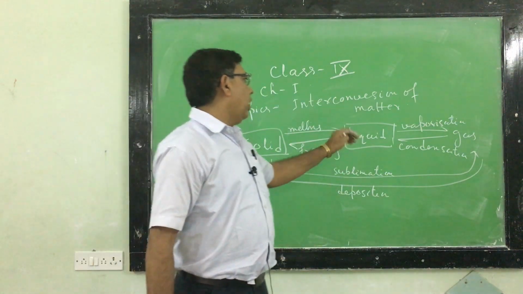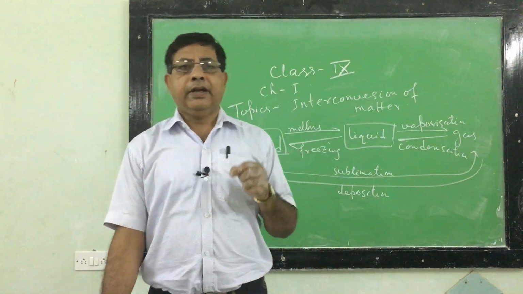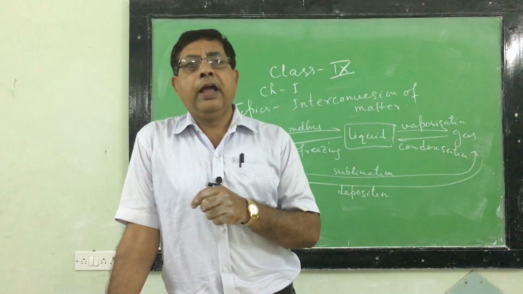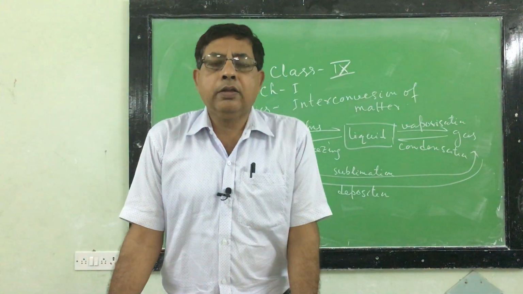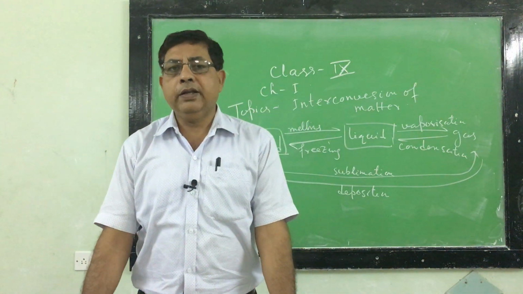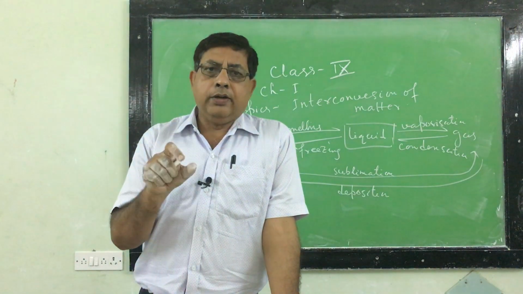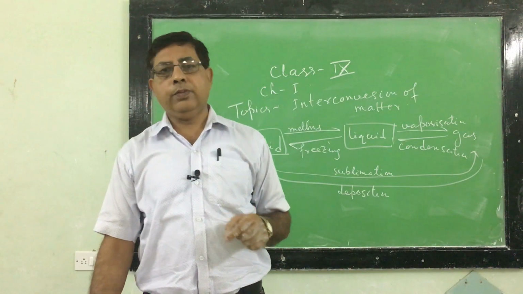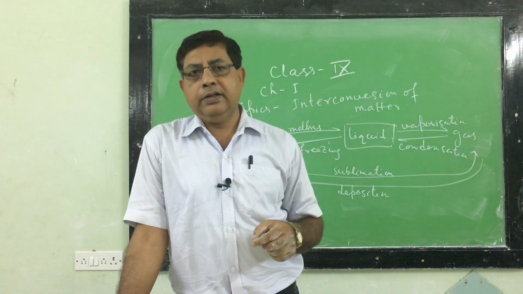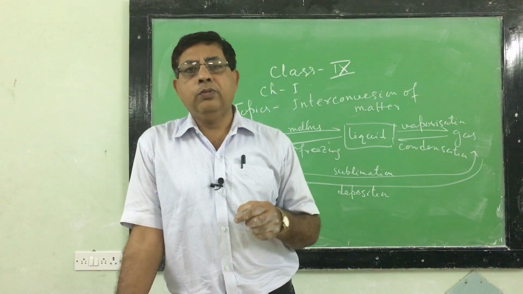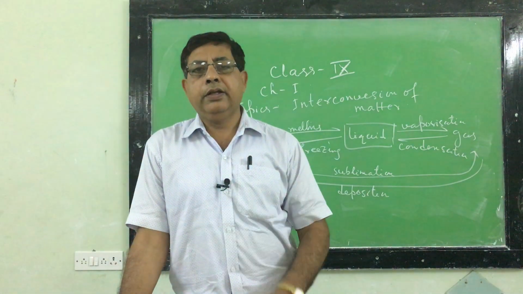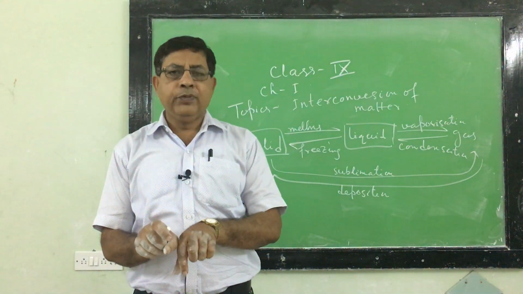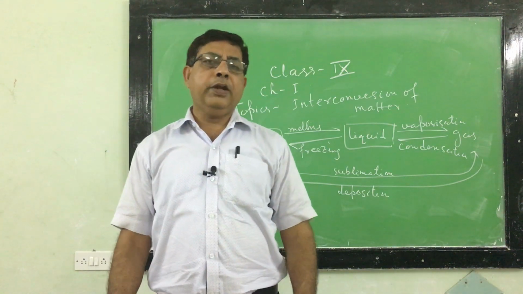Similarly, what is the boiling point? Boiling point is the fixed temperature at which a liquid starts to boil at 1 atmospheric pressure. You must mention the pressure, 1 atmospheric pressure. Say the boiling point of pure water is 100 degree centigrade at 1 atmospheric pressure. That means at 100 degree centigrade, pure water changes from liquid to vapor state when the pressure is 1 atmosphere. Why is it needed to mention the pressure? Because boiling point depends upon pressure.